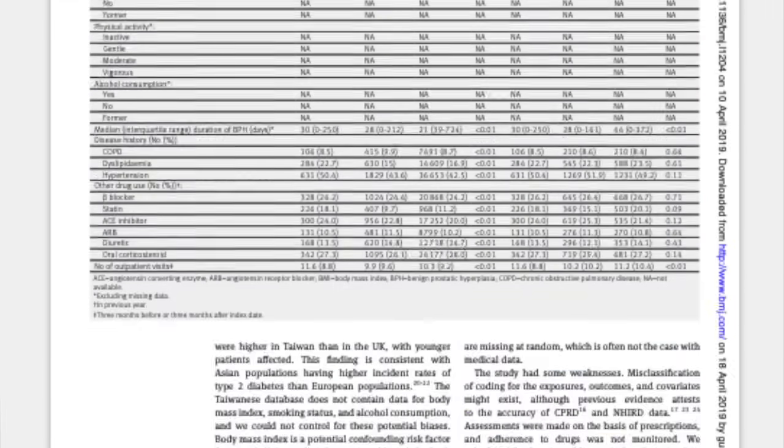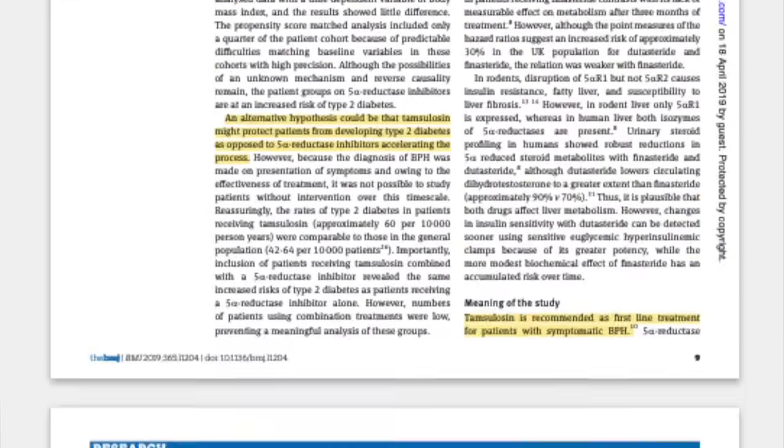Most likely, anyone who was a candidate for a 5-AR inhibitor already in the study had an increased risk of diabetes to begin with. The other evidence I have showed you already implies that finasteride in particular should not be associated with an increased risk of type 2 diabetes, so it's pretty strange that it would have the same results as dutasteride. And actually, as it turns out, the authors of the study have a lot more humility than Dr. Trash because they are quite honest about the study's flaws and devote over 2 pages of their paper to the possible weaknesses of the study.